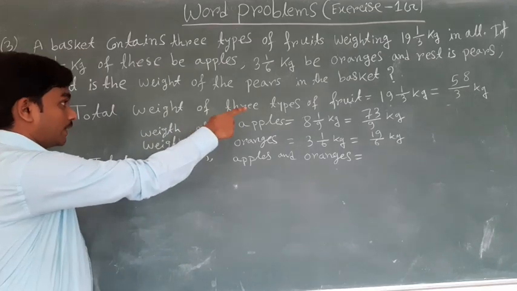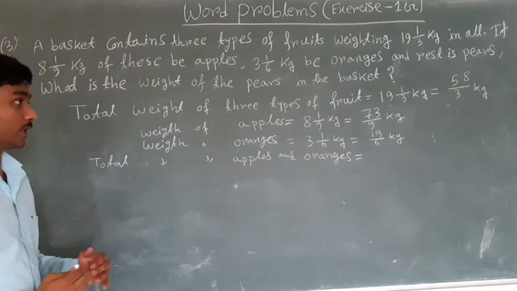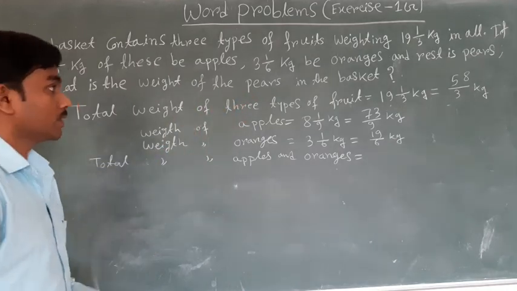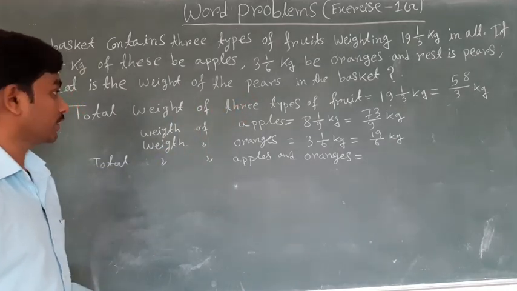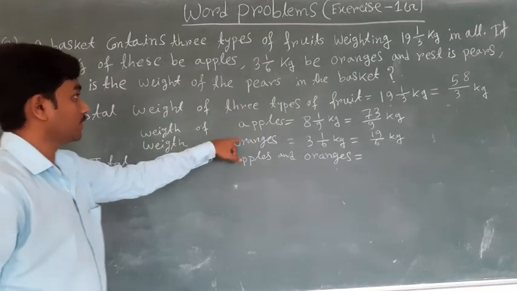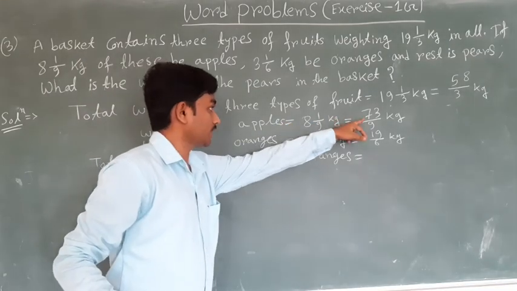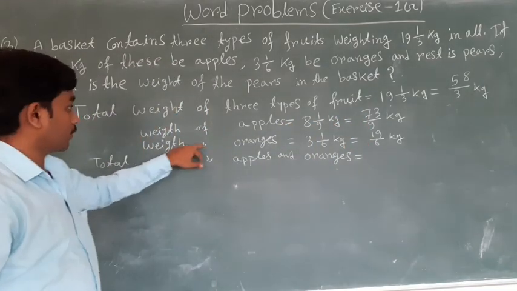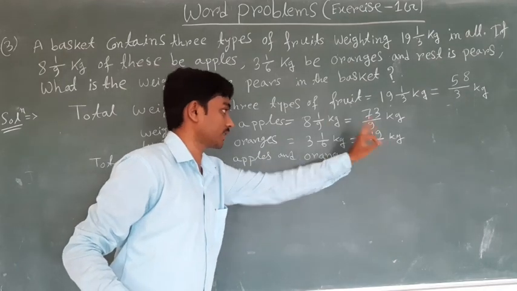So the total weight of 3 types of fruit is equal to 58 upon 3 kg. Weight of apple is equal to 73 upon 9 kg. Weight of orange is equal to 19 upon 6 kg.